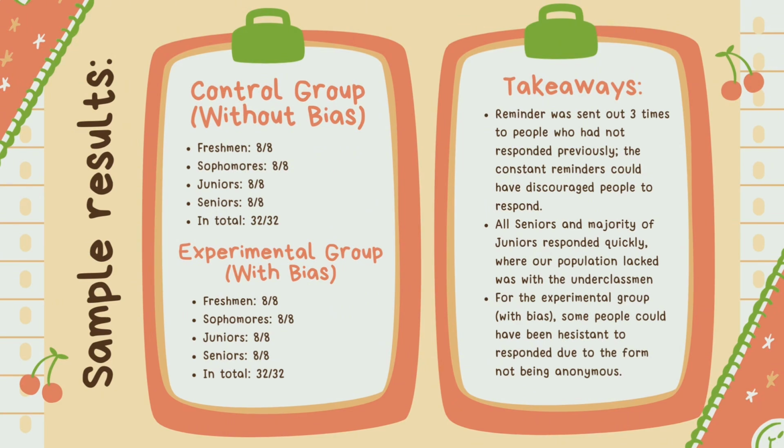And our takeaways. A reminder was sent out 3 times to people who had not responded previously, and the constant reminders could have discouraged people from responding. All seniors and the majority of juniors responded quickly, where the population lacked was with the underclassmen. For the experimental group, which was the one with bias, some people could have been hesitant to respond due to the form not being anonymous.